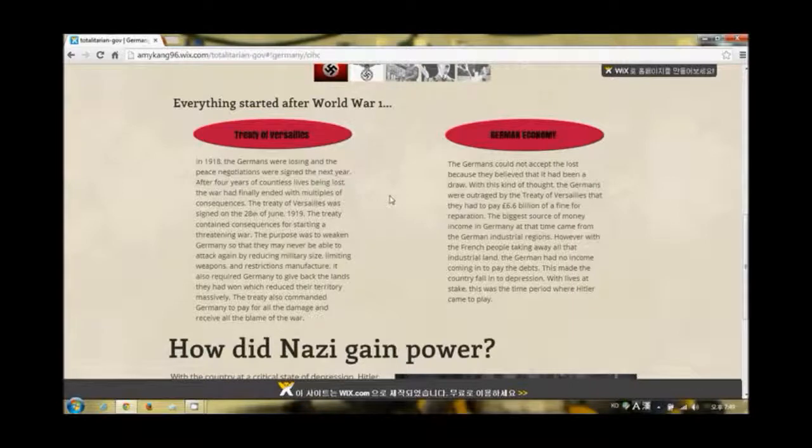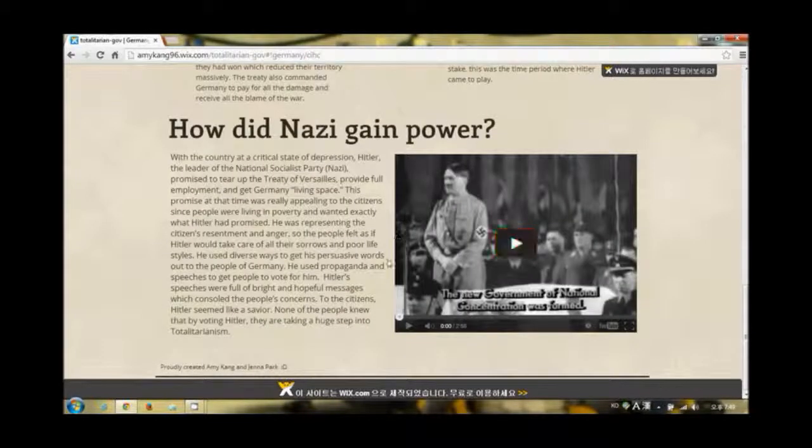The reason why he was able to succeed in gaining massive votes was because of his promises to restore the country. And at that time, that was what people wanted and needed the most. The video on the bottom of the page shows a glimpse of how Hitler came to power and therefore created a totalitarian government. This video is too long to show the whole thing, so we are just going to show you the climax of Hitler's speech.